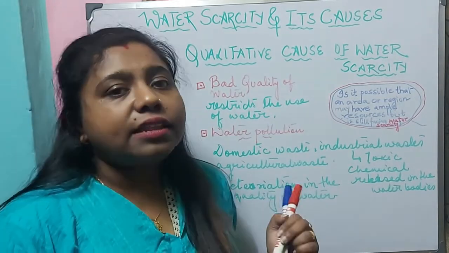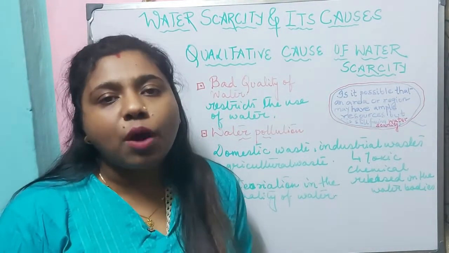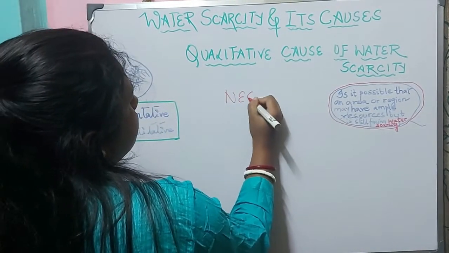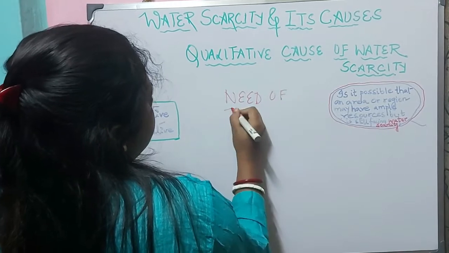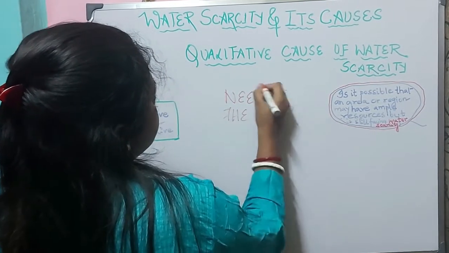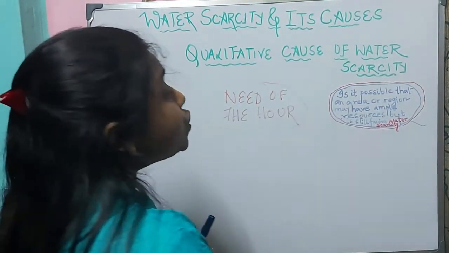Now, what is the need of the hour? What should we do? We should conserve our water resources. So the need of the hour is to conserve the water resources.